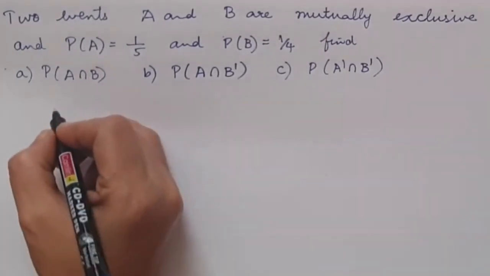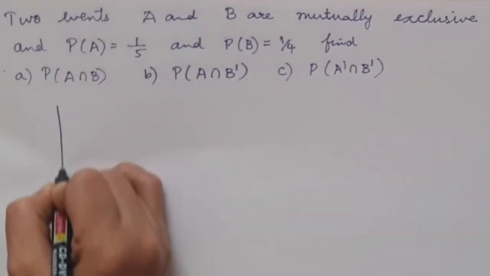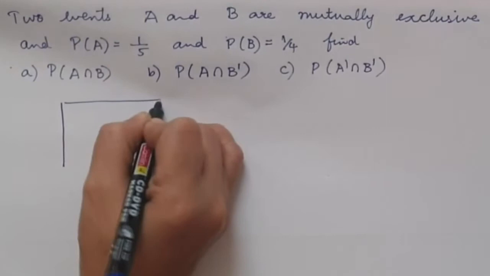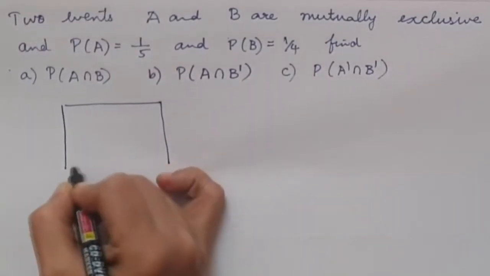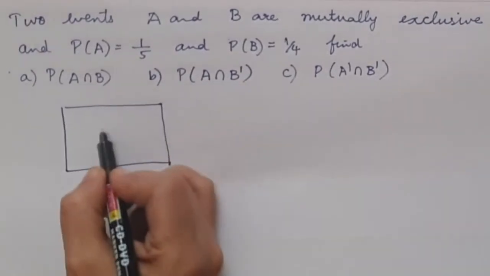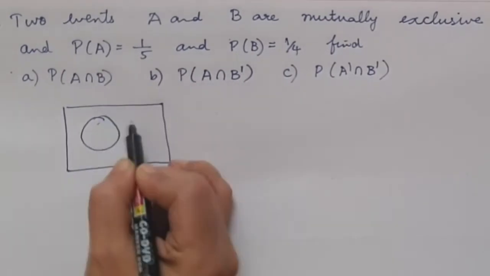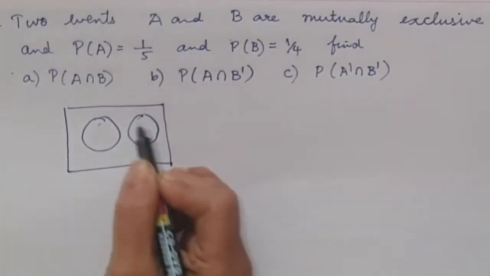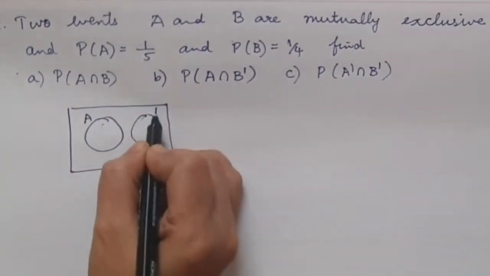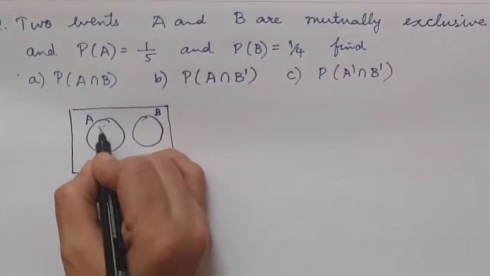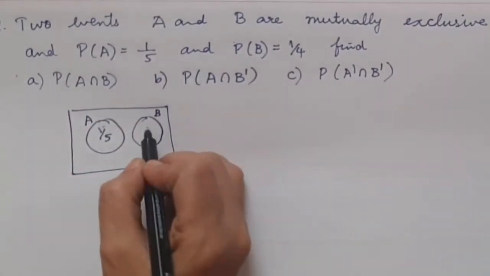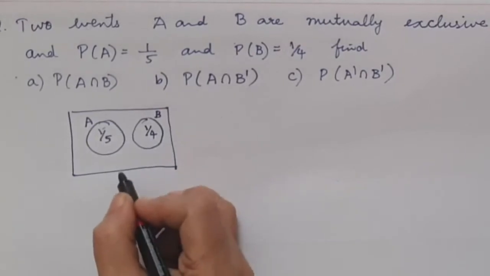Now, since A and B are mutually exclusive, we can draw a diagram like this. There is nothing in common between A and B. The probability of A is 1 over 5 and the probability of B is 1 over 4.